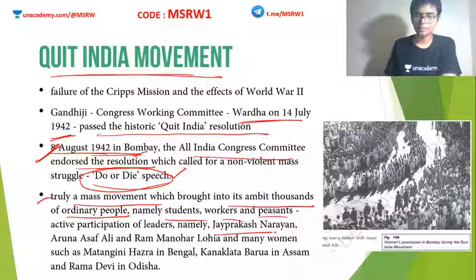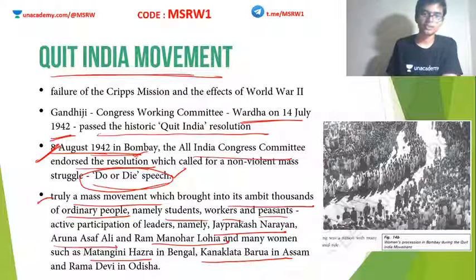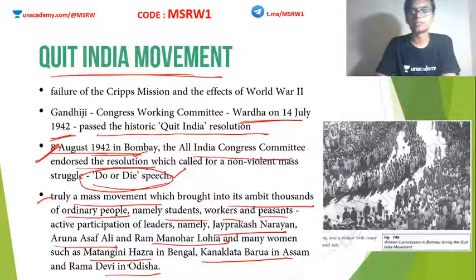Leaders like JP, Aruna Asaf Ali, Ram Manohar Lohia, Matangini Hazra in Bengal, Kanakalata Barua in Assam, Ramadevi in Odisha, all these people also did well in these movements. If you look at these names, apart from maybe Jayaprakash Narayan and Ram Manohar Lohia, others are not that familiar names. Why? Because most of the prominent leaders were taken to jails by the British the day before. So the Quit India movement was more or less a leaderless movement.